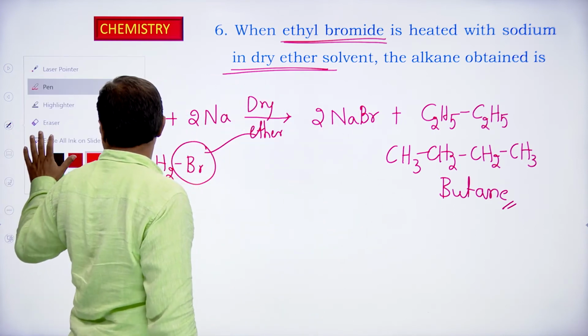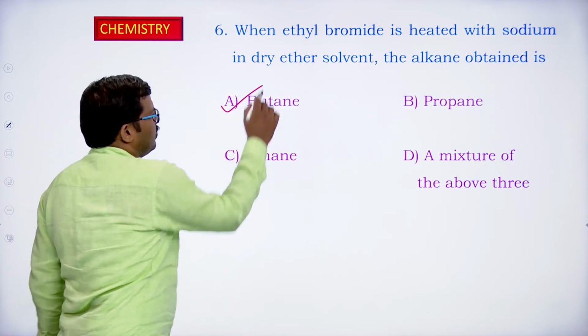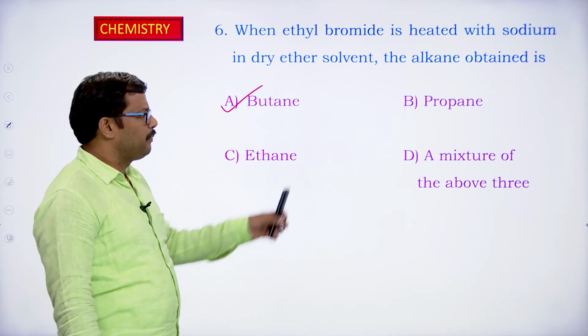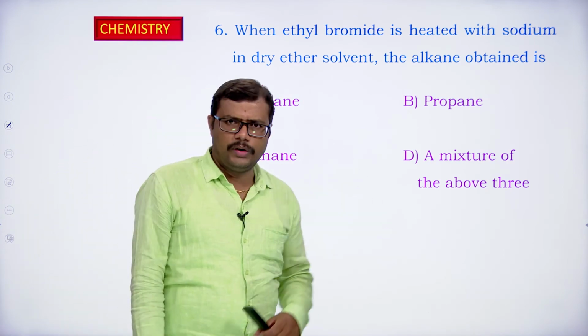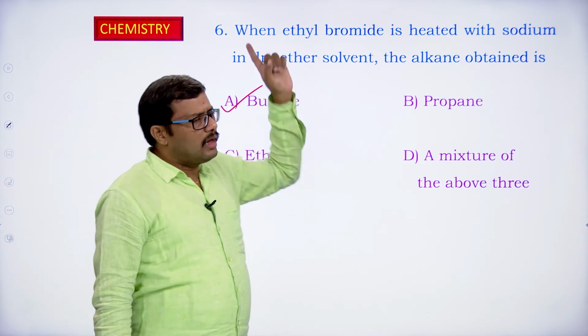Okay. Let us see the options given. Butane, yes, butane is the product. Propane, no, propane is not going to be obtained. Ethane, we are not going to get ethane. And a mixture of all the above three, no, it is not possible. We are not going to get a mixture of all three when we are employing only one alkyl halide.